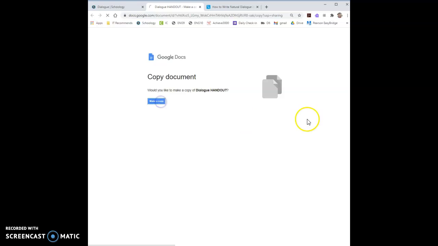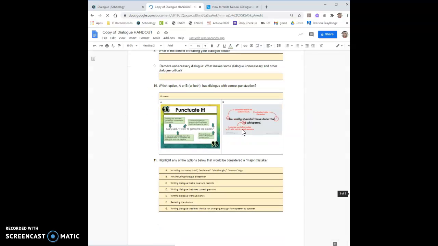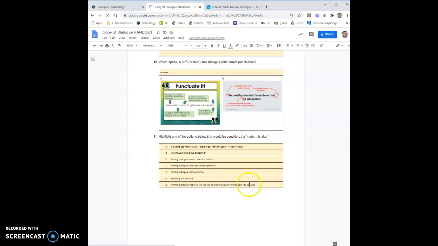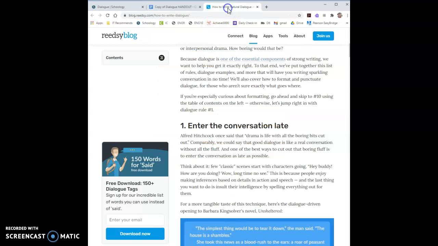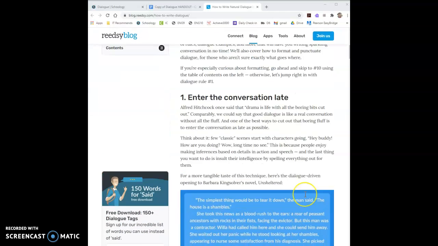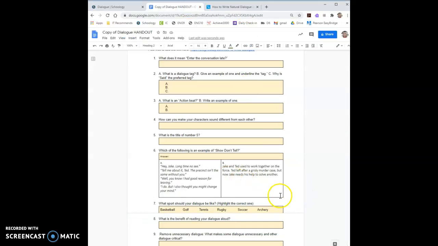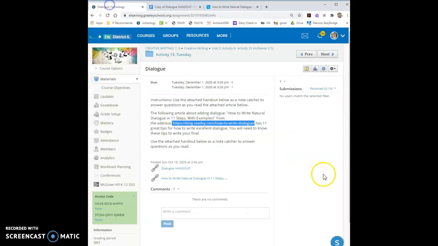It causes you to make a copy. You do that, and you fill in the blanks as you go. So lots of good stuff on dialogue and how to write good dialogue. We kind of just tried it. I just wanted to remind you, for our first narrative assignment, we were just kind of trying it out. So now we're actually going to learn how to write great dialogue. So you'll use this website, use this handout as a note catcher, and that's what you will submit for Tuesday.